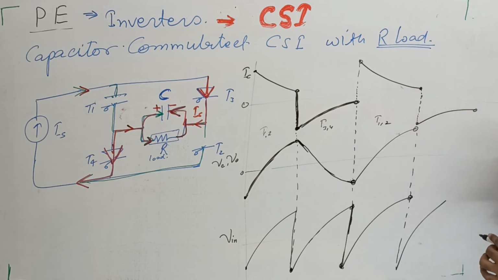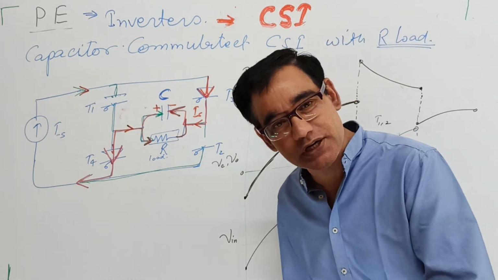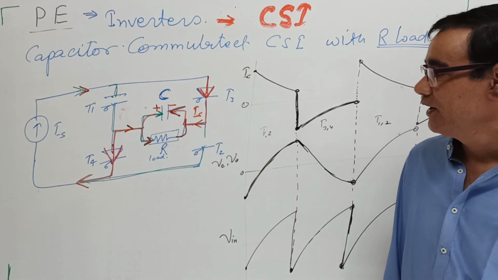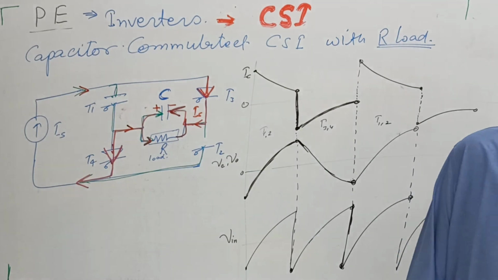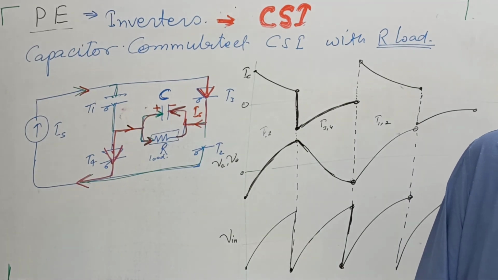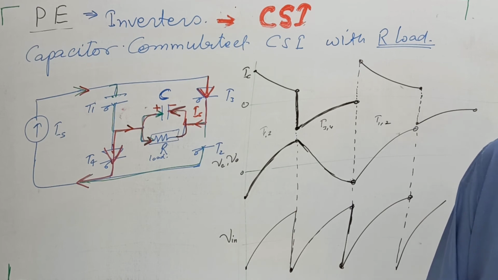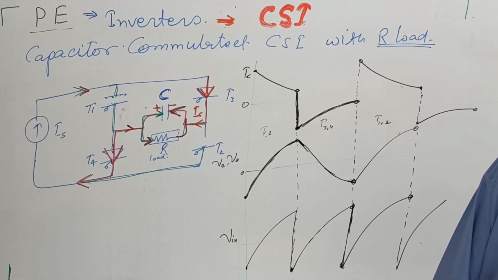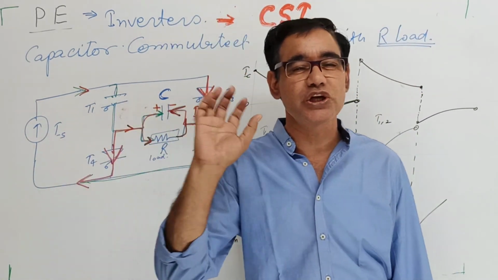So they say the output voltage, output current, capacitor current, and the things vary like this. This is the variation in the input and output voltage and currents of current source inverters.